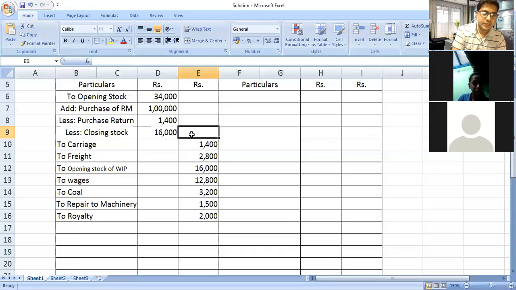It's compulsory, bring the calculator regularly. 1 lakh and 34,000 is 1,34,000. From this we have to deduct how much? 1,400 and 16,000. The rest of the value, how much did you get? Use your calculator and brain and find out the value.